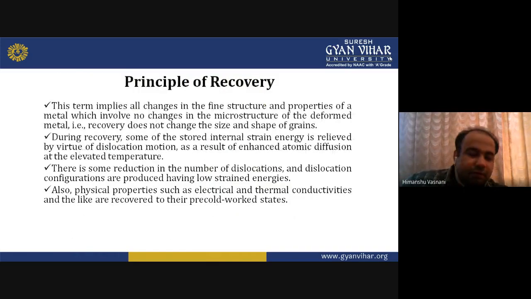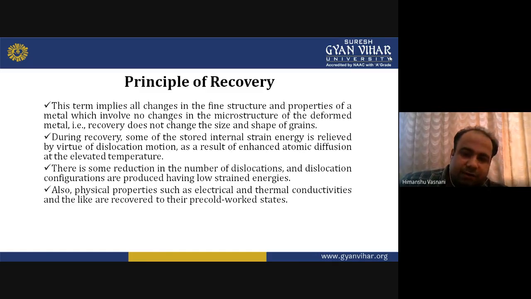Now the term recovery comes. This term implies all changes in the fine structure and properties of a metal, which involve no changes in the microstructure of the deformed metal. That is, recovery does not change the size and shape of the grain. The microstructure of the metal doesn't change.